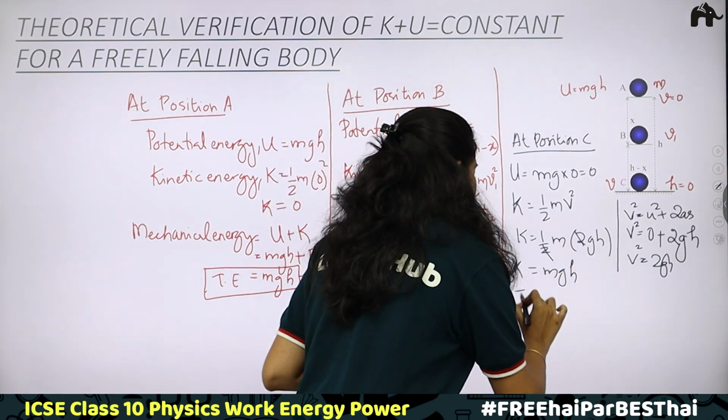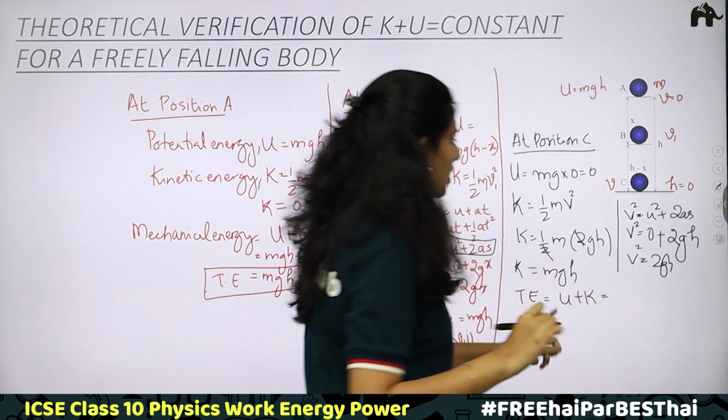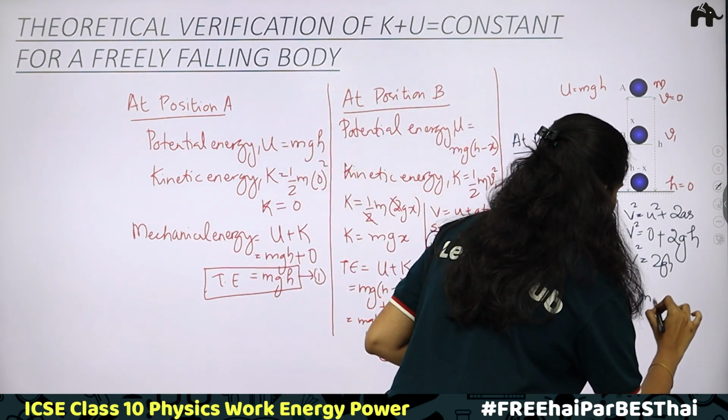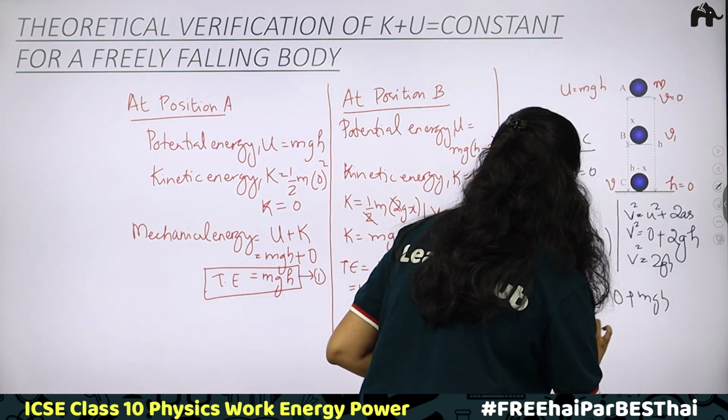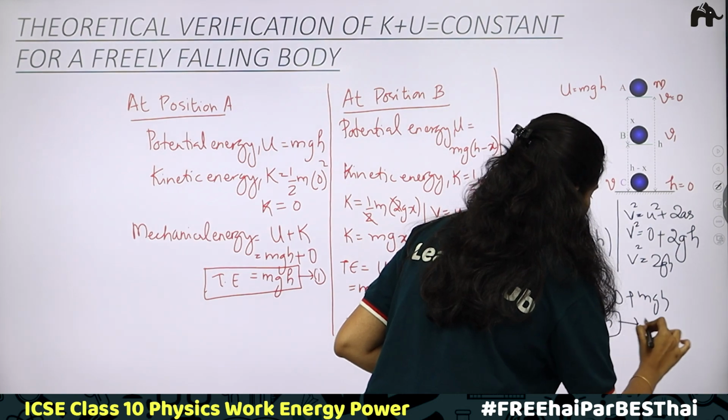Now what is the total energy? Total energy is potential energy plus kinetic energy. Potential energy is 0 because height is 0, plus kinetic energy mgh. This total energy is equal to mgh. So this is the third one.